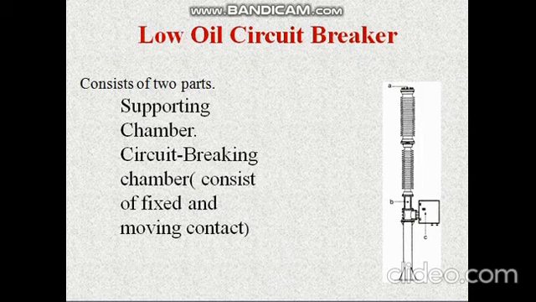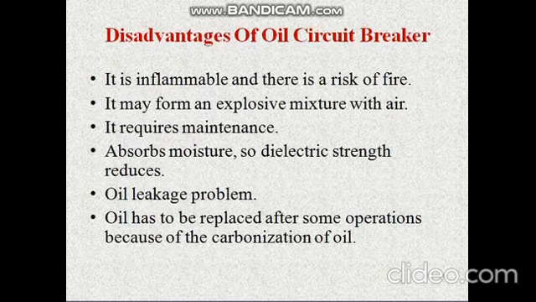In the low oil circuit breaker, the working principle is also the same, but it has two chambers, one with a fixed contact and another with a moving contact. The disadvantage is that it is inflammable, and there is a risk of fire if the oil leaks out. It may form an explosive mixture with air. It requires maintenance, and the filtering process is quite complicated. Changing of oil is also required because of the absorption of moisture, which reduces the dielectric strength of the oil.